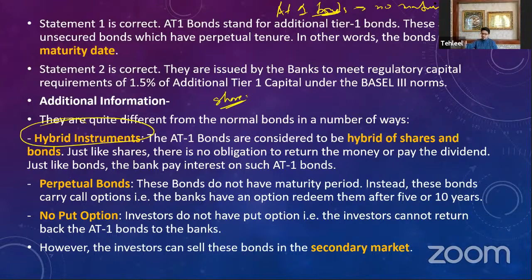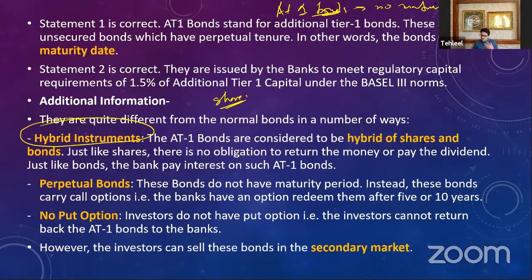Generally, a bond is for 5 years or 10 years, but in AT1 bonds there is no maturity date. They behave like shares, because shares don't have a maturity date, but bonds do.